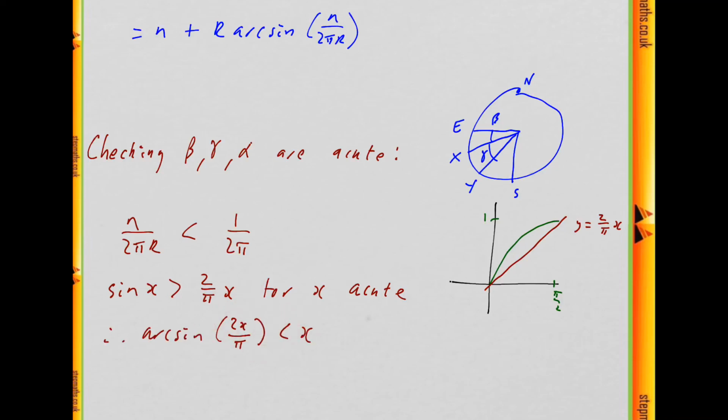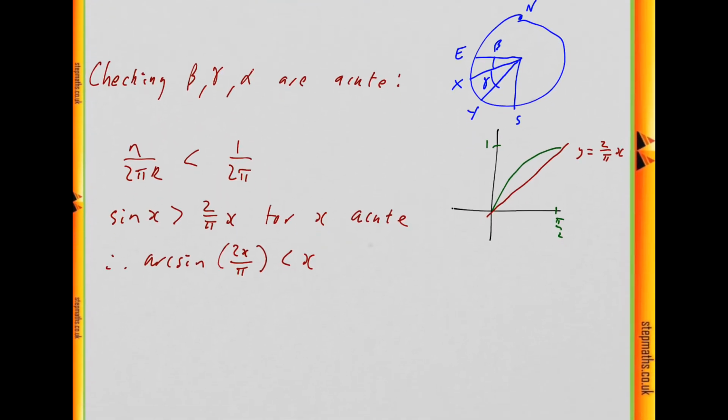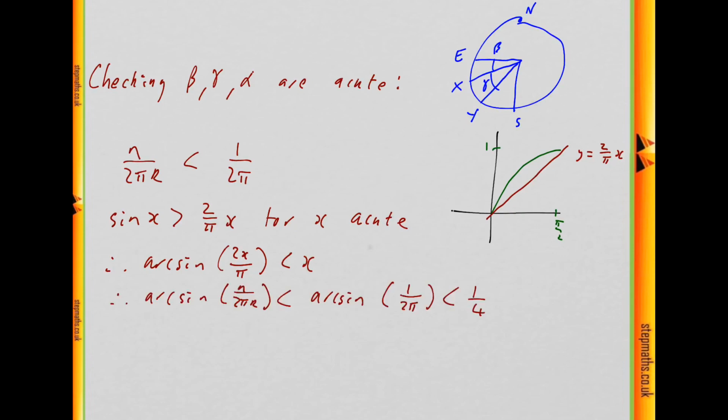So I get this out, and now I can do arc sine of this. So arc sine of this part is less than arc sine of this, because again arc sine is increasing. And what is x in this case? X here is a quarter, because then I get 2 times a quarter over pi is 1 over 2 pi. So that means this arc sine is less than a quarter. So that means this here is less than a quarter.